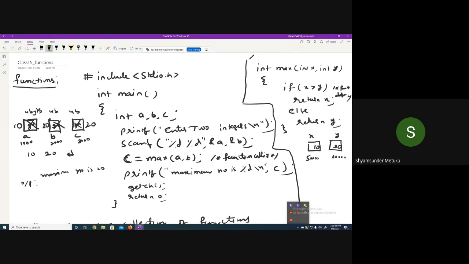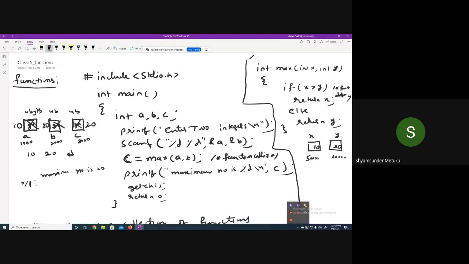The moment it scans c is equal to max of a comma b, do you think max is among the reserved words or keywords? I think I already told you what the keywords are. How many keywords do we have? 32, sir. In those 32 words, max is there? Tell me. It is not there, is it not? Yes, sir. So it will immediately throw an error.